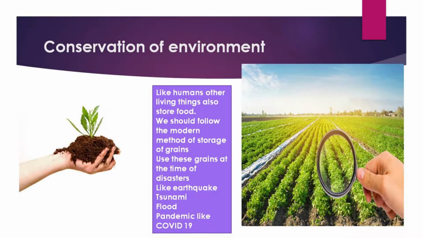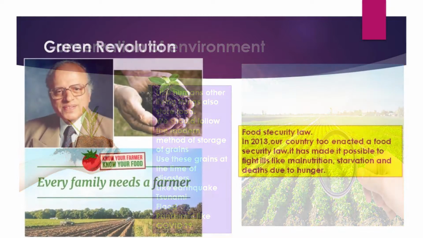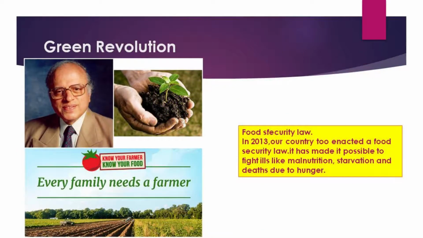Now, one more picture, one more man, or you can say he is the father of the Green Revolution. Who is this person? He is a doctor, Dr. M.S. Swaminathan. Now, because of him, our country became very self-reliant as far as the production of food grains is concerned.